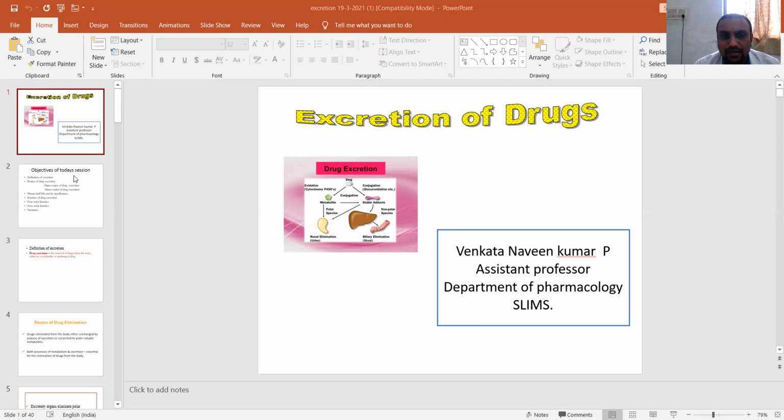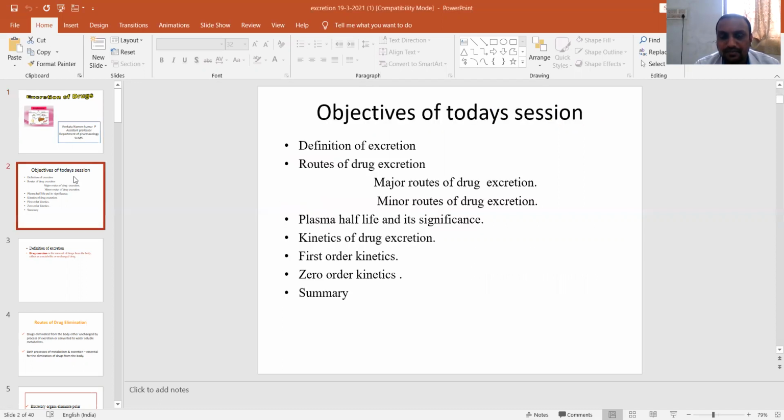The objective of today's session is that, at the end of the session, the student should be able to define what excretion of a drug is, what the routes of drug excretion are, which drugs are excreted through the major route, and what the minor routes are. Also, what plasma half-life of a drug is and its significance, how drugs are excreted, and the kinetics of drug excretion, where we will talk about first order and zero order kinetics, and finally the summary of today's session.